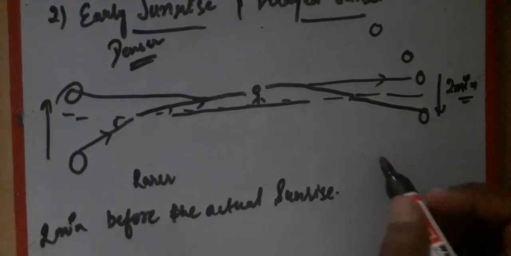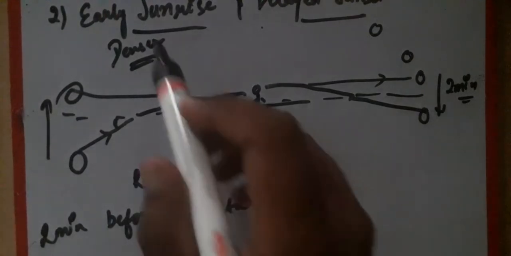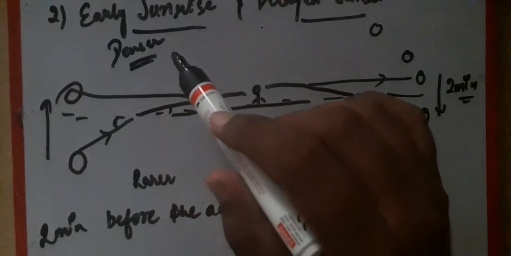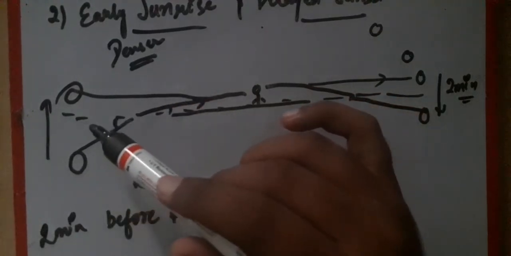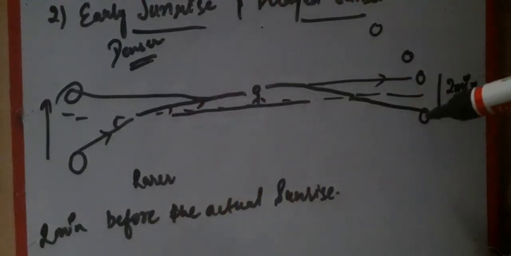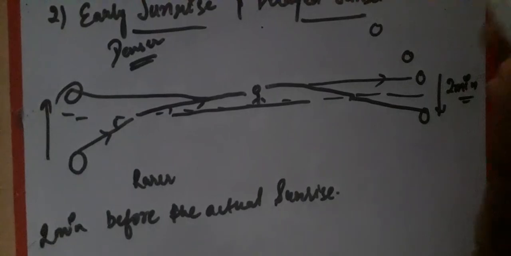So this happens for 2 minutes. It means early sunrise and delayed sunset. What it means is that before sunrise you can see the sun 2 minutes early, and after the sunset you can still see the sun 2 minutes after the actual sunset. So these are the two applications: early sunrise and delayed sunset.